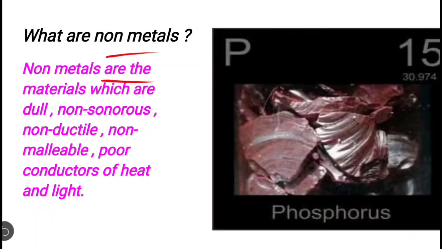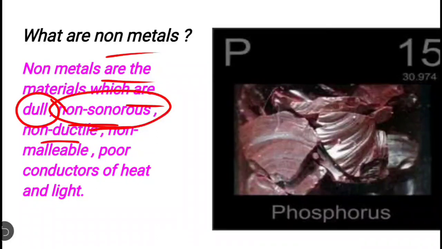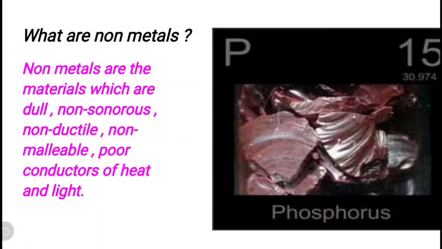Non-metals are materials which are dull. Non-sonorous means they are not shiny, and they cannot produce sound when hit with a substance. Non-ductile means we can't convert them into thin wires. Non-malleable means you can't convert them into thin sheets. And they are poor conductors of heat and electricity, meaning they cannot pass heat and electricity through them.